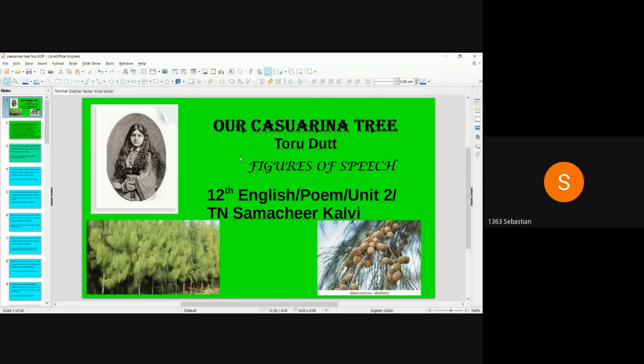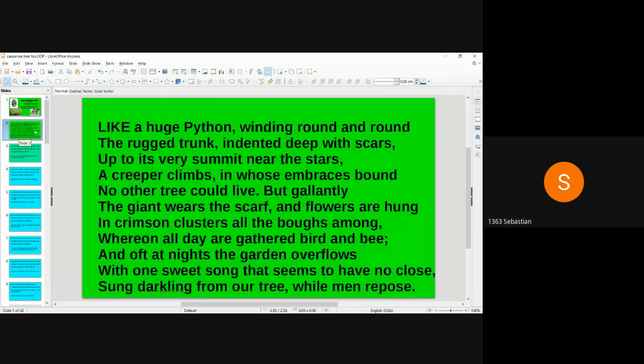Our Casuarina Tree by Toru Dutt. Figures of speech. 12th English, poem, Unit 2, Tamil Nadu Samacheer Kalvi. Let's read the first stanza of the poem, followed by let's analyze the figures of speech.